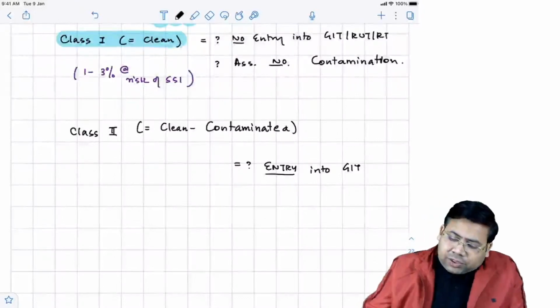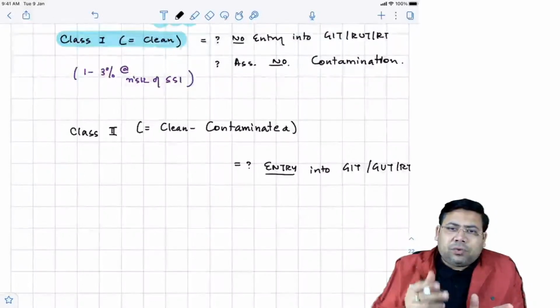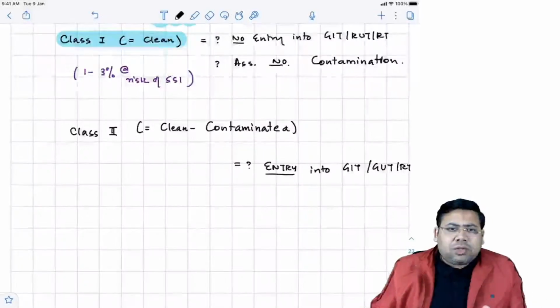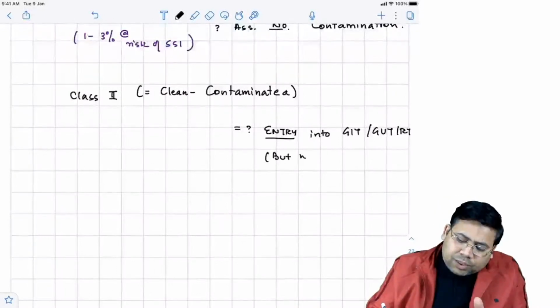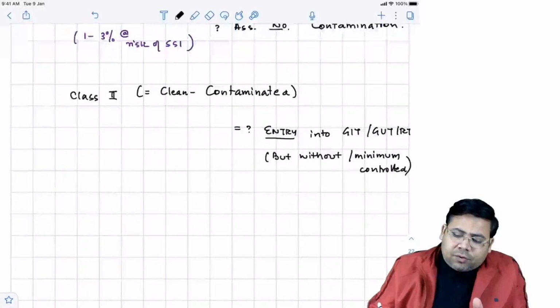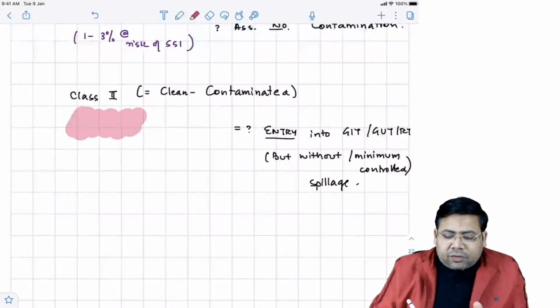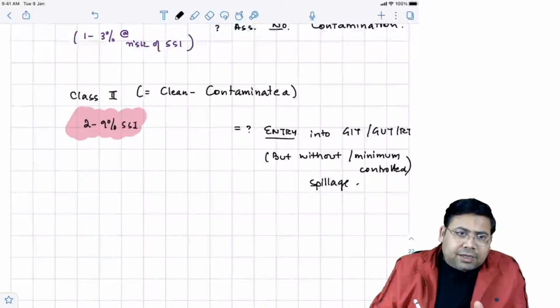So entry into GIT, GUT, respiratory tract. It's like you do cholecystectomy, class 2, you do hemicolectomy, class 2, you do radical cystectomy, class 2, you do nephrectomy, class 2. So they're all clean contaminated wounds, but without spillage, or minimum spillage, or minimum controlled spillage. Is that clear or no? But they also carry a risk of infection, and that is 2 to 9% SSI, surgical site infection.